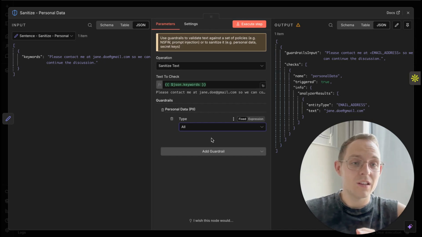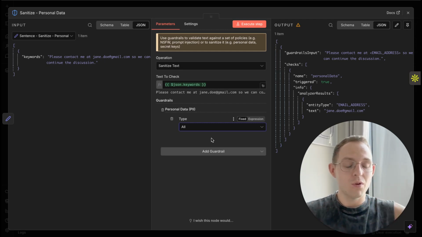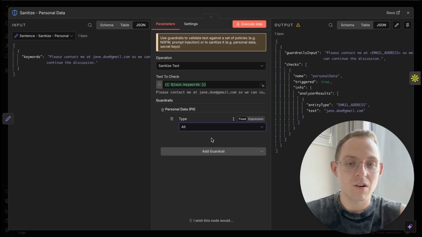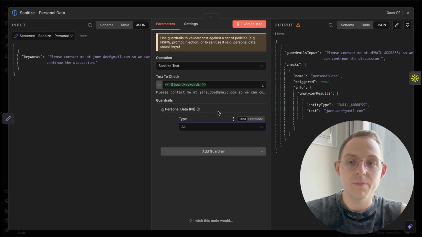I see many attempts where people will put the photo of their credit card, or the credit card number, basically any personal data. So that's why we have to protect it.